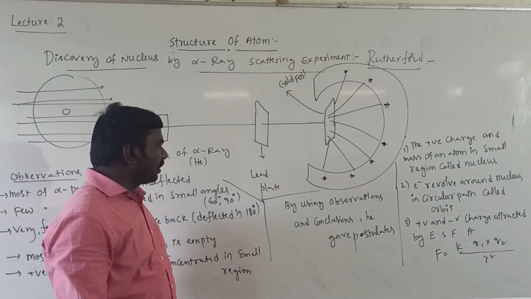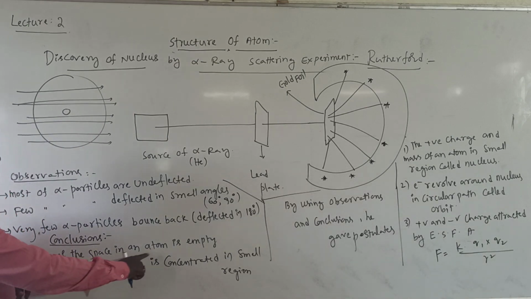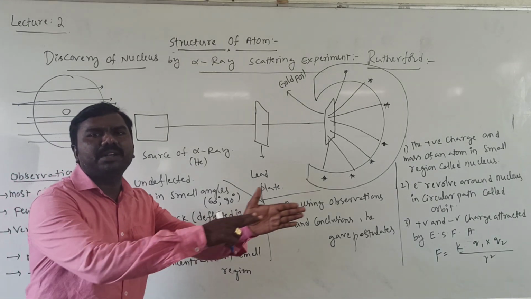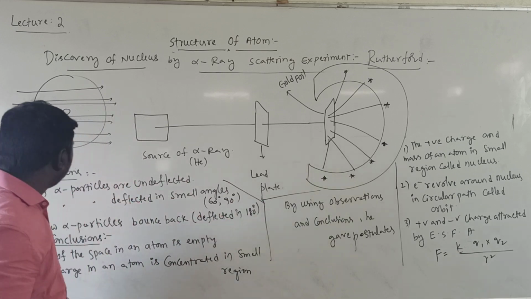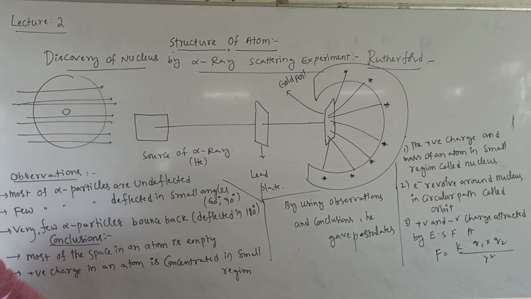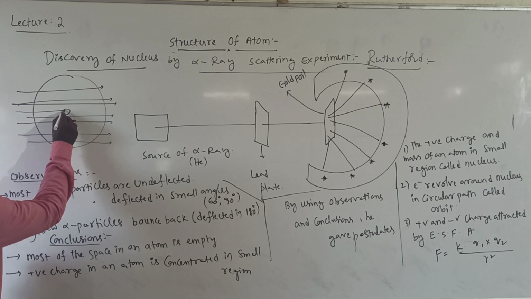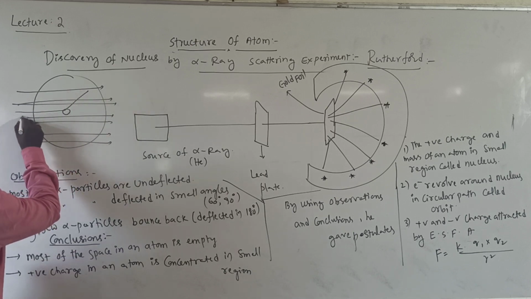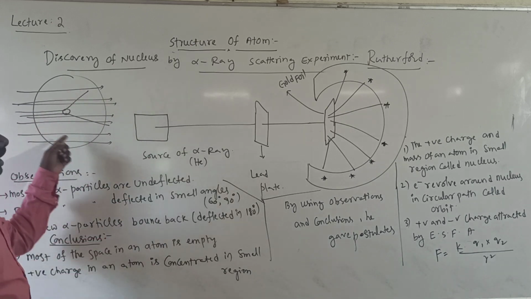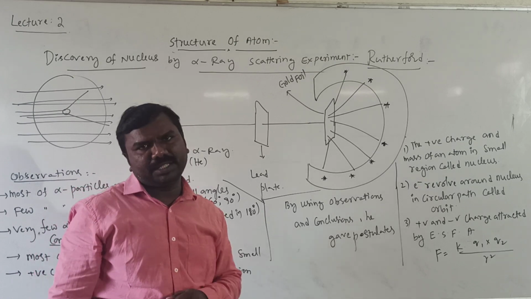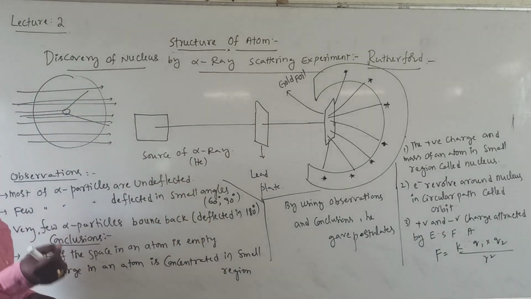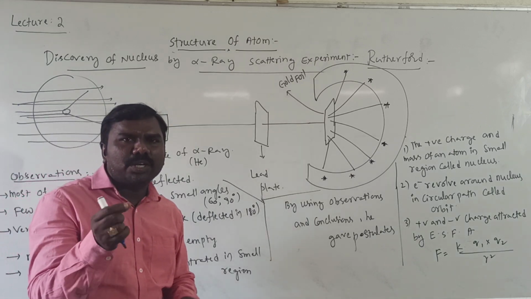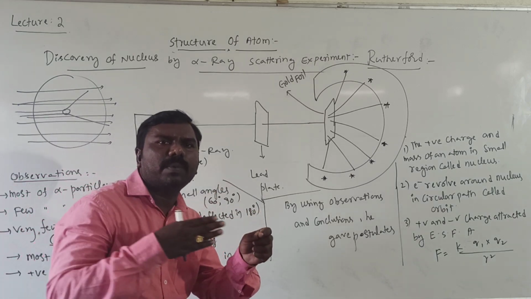That indicates most of the space in the atom is empty, so they traveled in a straight line. That's why there is nothing to stop them. Next, a few alpha particles are deflected. Very few alpha particles were deflected by small angles like 60, 90, like that. That indicates a very small space is there to oppose the alpha particles.